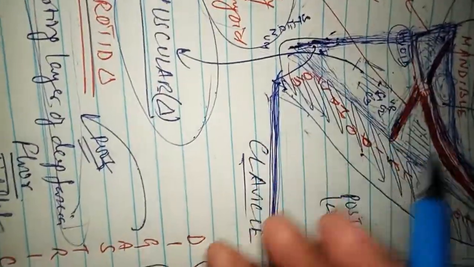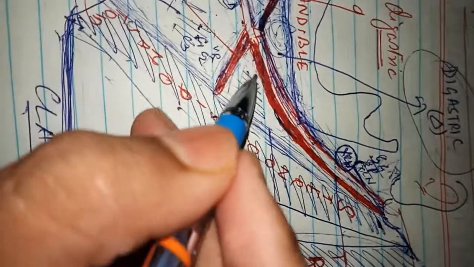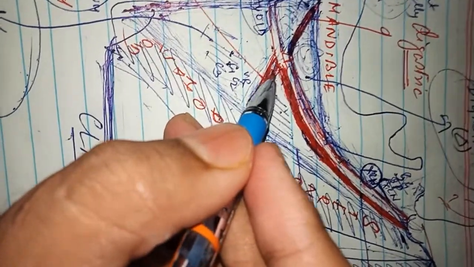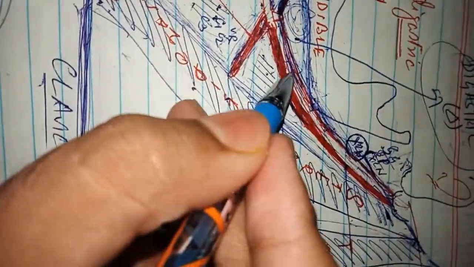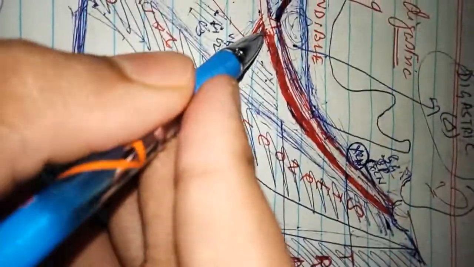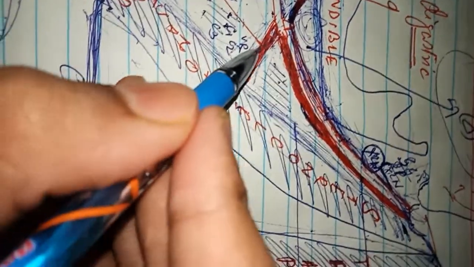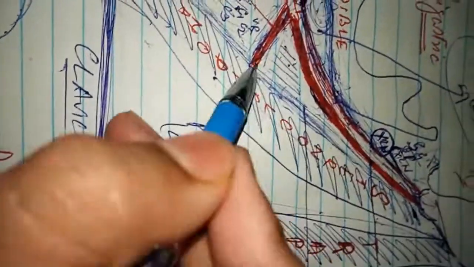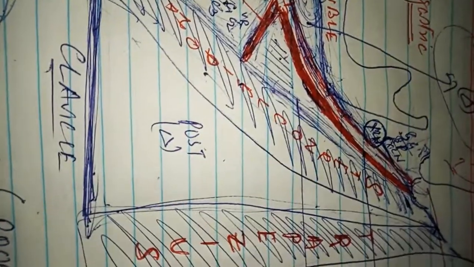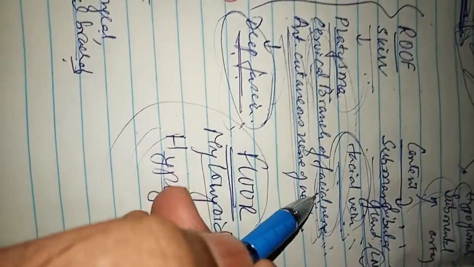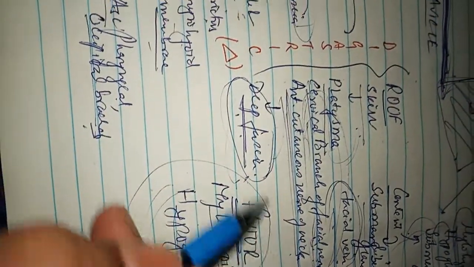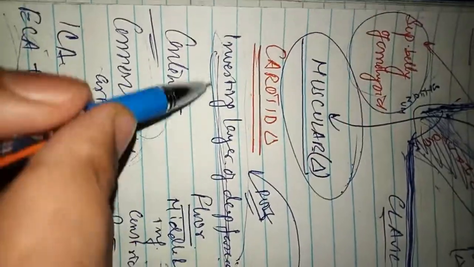Now coming to the carotid triangle. The carotid triangle is bounded anterosuperiorly by the posterior belly of the digastric and the stylohyoid muscle, anteroinferiorly by the superior belly of the omohyoid, and posteriorly by the anterior border of the sternocleidomastoid muscle. What is the roof? The roof is the same: skin, platysma muscle, cervical branch of the facial nerve, anterior cutaneous nerve of the neck, but the deep fascia here is named the investing layer of the deep fascia.